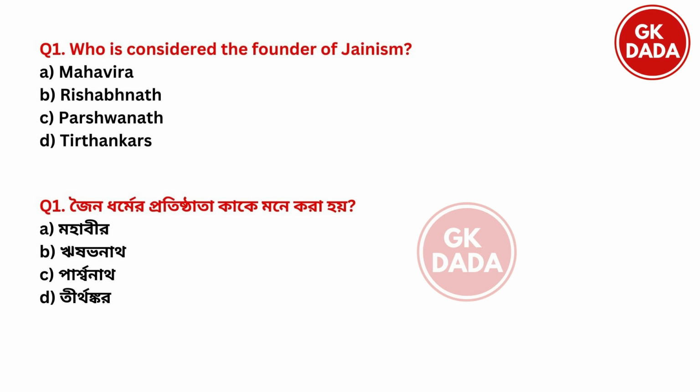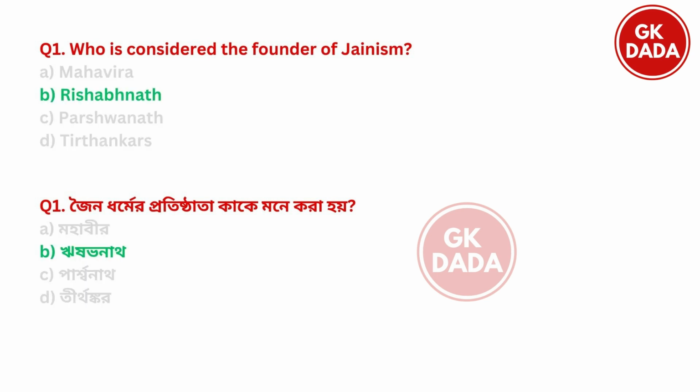So first question is, who is considered the founder of Jainism? Option A, Mahavir. Option B, Rishabhnath. Option C, Parshvanath. Option D, Tirthankars. So the founder of Jainism was option B, Rishabhnath.